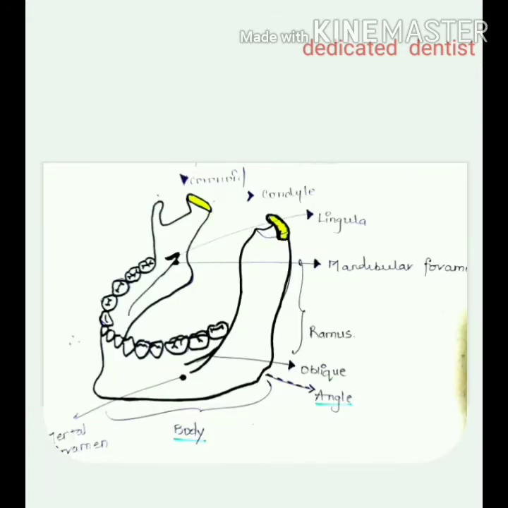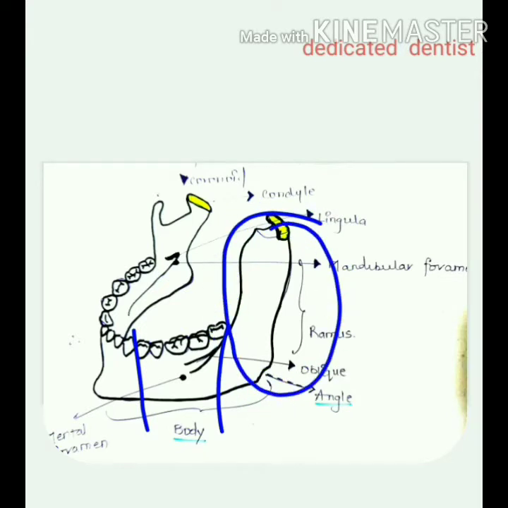Now we see some basic parts. This is the mandible, so this is the body or corpus of the mandible. This is the ramus area. This is the anterior border of the ramus, the posterior border of the ramus, and this is the lateral surface of the ramus. And you see this medial surface of the ramus, also the lingual side. So, the anterior border and posterior border of the ramus. This is the lateral area, towards the buccal side. This is the medial area, inside towards the lingual side.